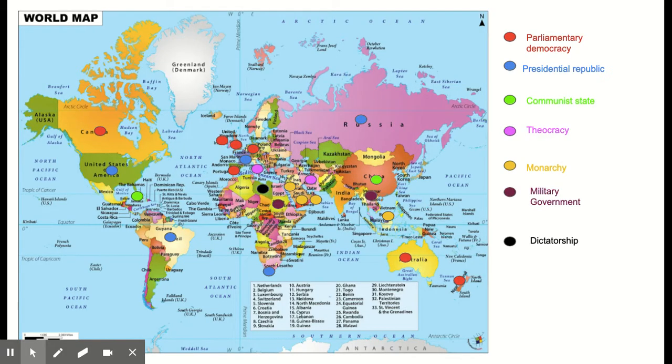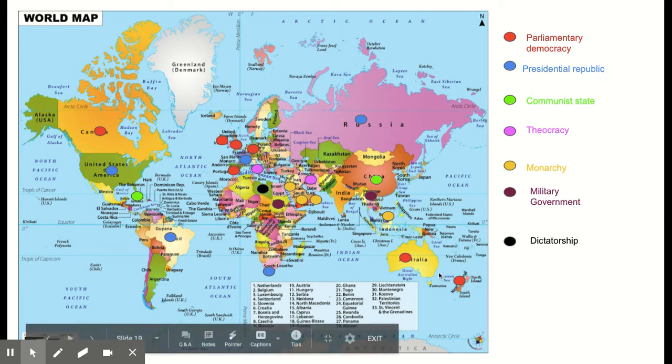Now I've made a map of all the different types of governments we're going to be looking at. These parliamentary democracies, if you look here, they're all the red dots. So you can see where they are on the map for parliamentary democracy.